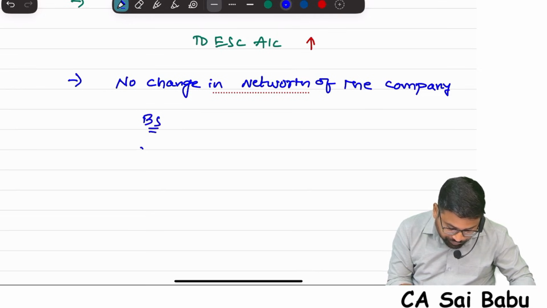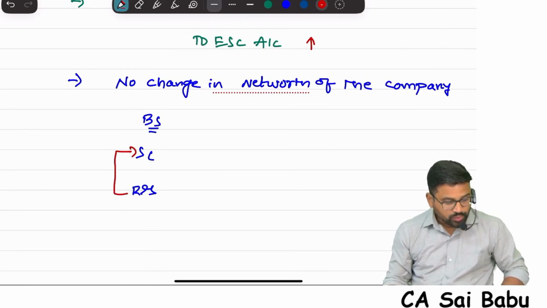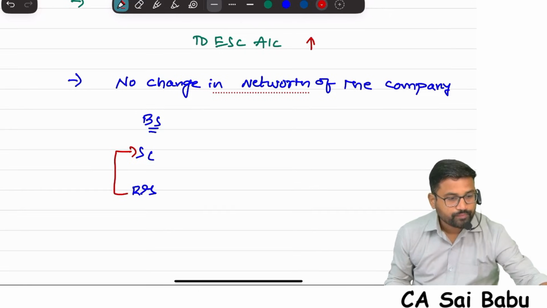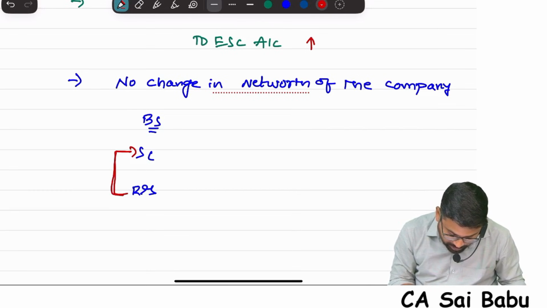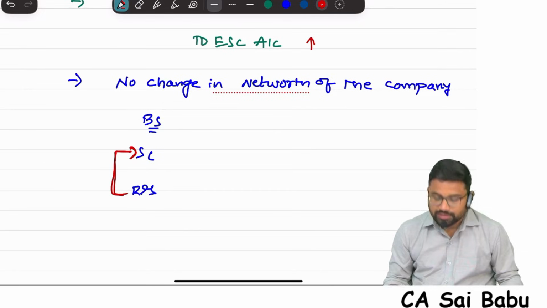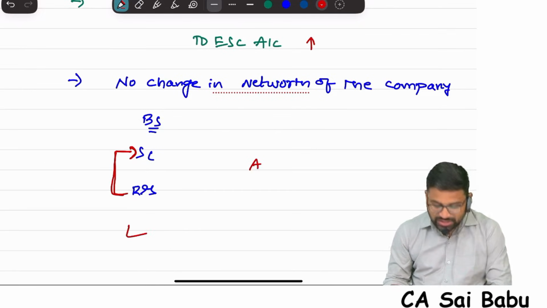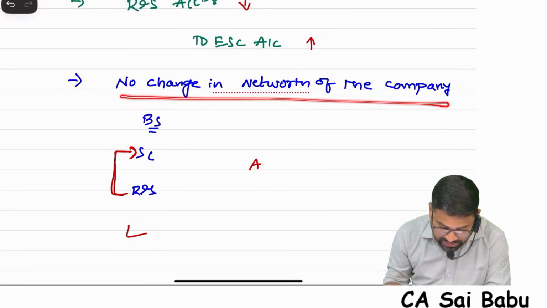First we will show share capital, then reserves and surplus. From reserves and surplus, some amount is converted to share capital. That means there is no change, right? Your assets will not change, your liabilities will also not change. That's why there is no change in net worth because of bonus issue.